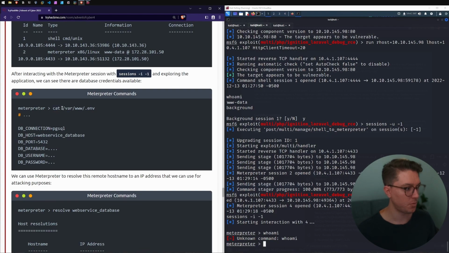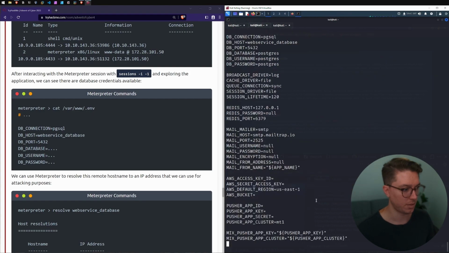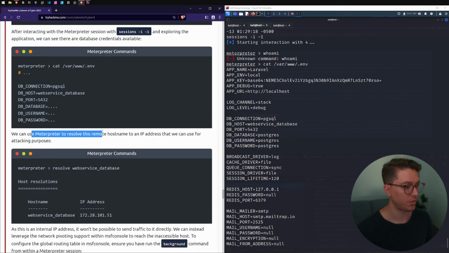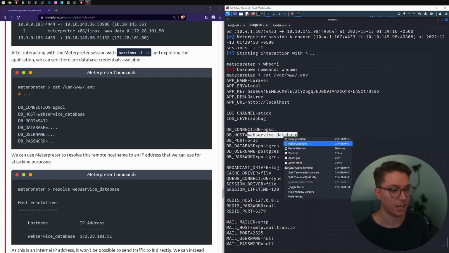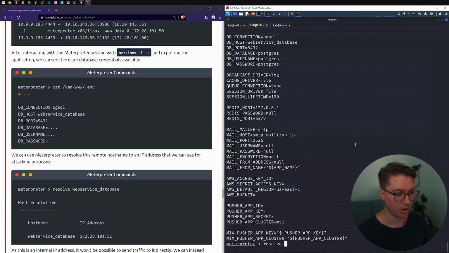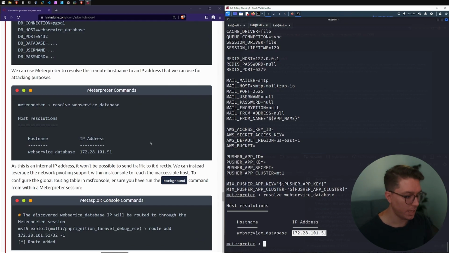But we can use some normal commands like cat. So we can cat out the variables in the www environment file, and we can see what's inside this file. Use Meterpreter to resolve the remote host name, the app name, and then we've got the database connection, the database host, web service _database. Okay. So now if I go resolve and I'm looking for this host, I can find the IP address of that particular host. Okay, it's all okay.